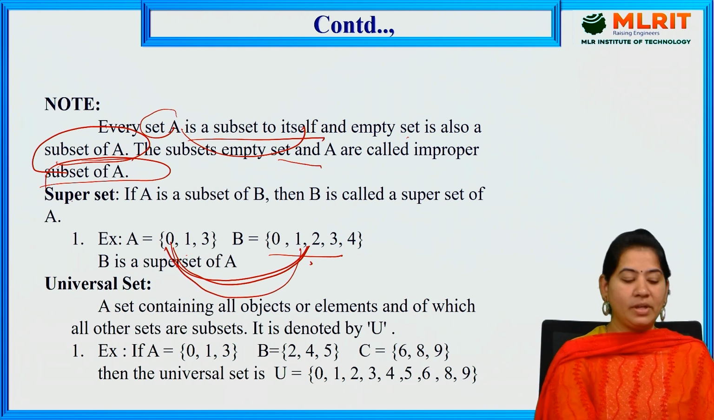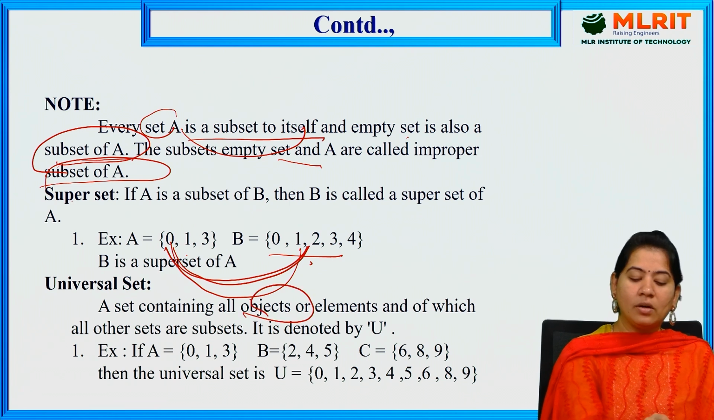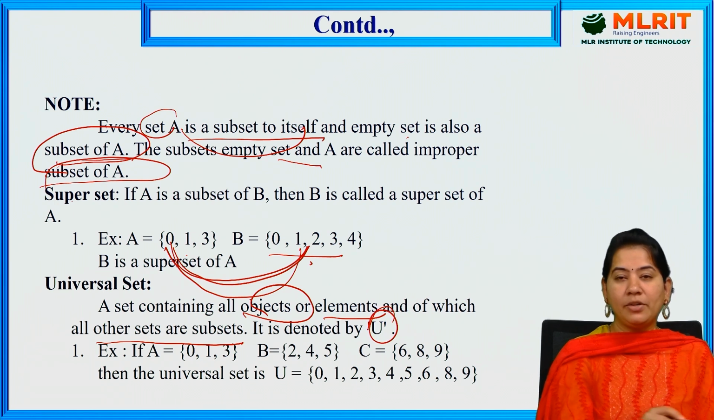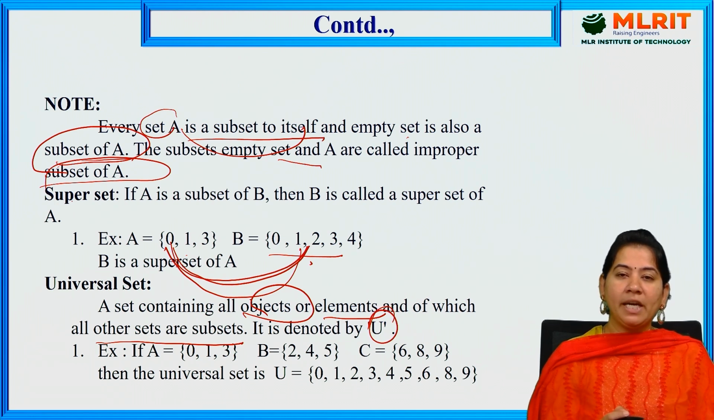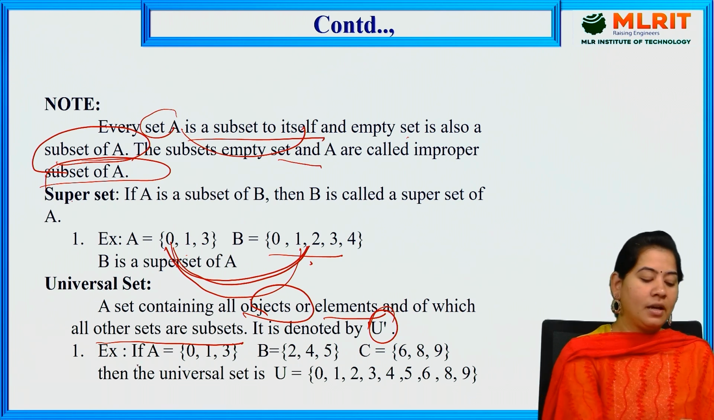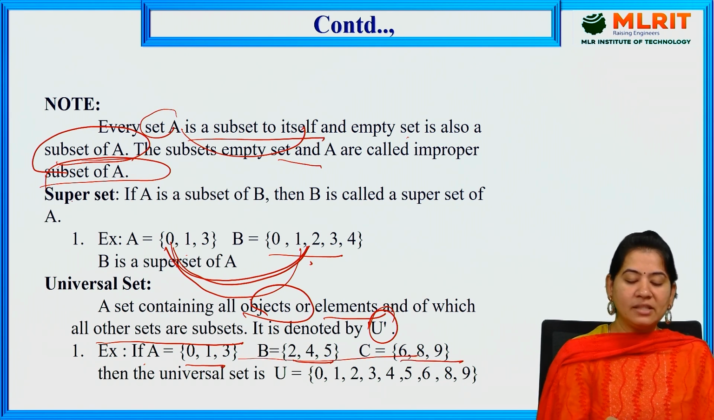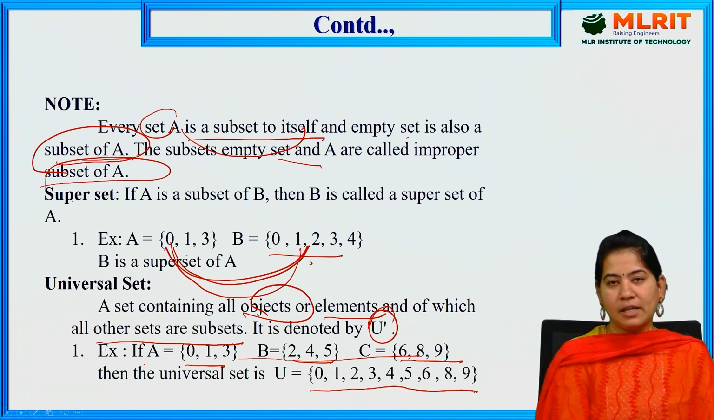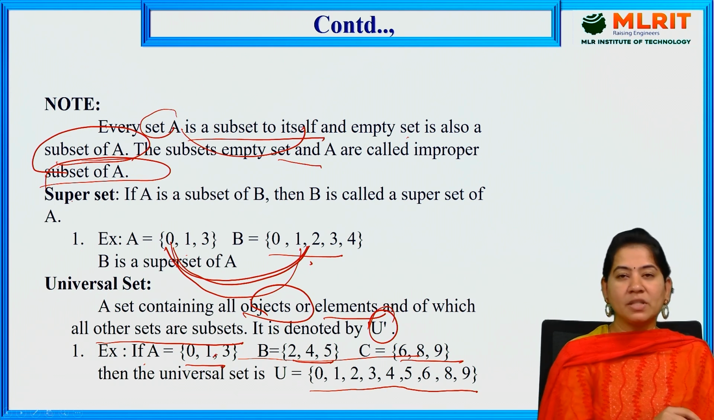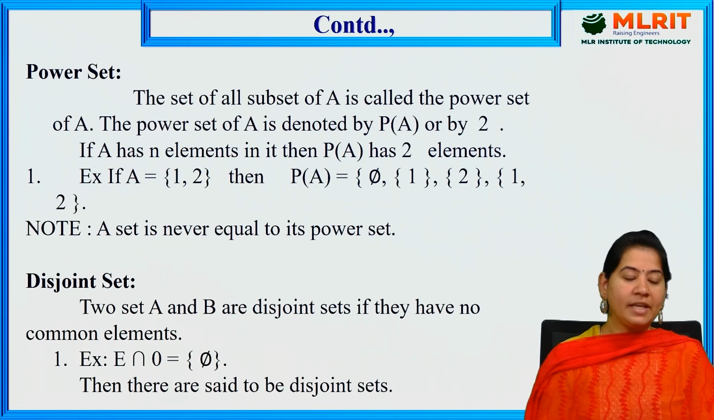Next we also have the universal set. A set containing all the objects or elements, of which all other sets are subsets, is denoted by U. That is, if you combine all the sets, you get some original set, and we can say that it is the universal set. For example, A is equal to {0, 1, 3}, B is equal to {2, 4, 5, 6, 8, 9}. If you combine all these sets, you will get {0, 1, 2, 3, 4, 5, 6, 8, 9}. Combining all the elements from the subsets, we call it the universal set.